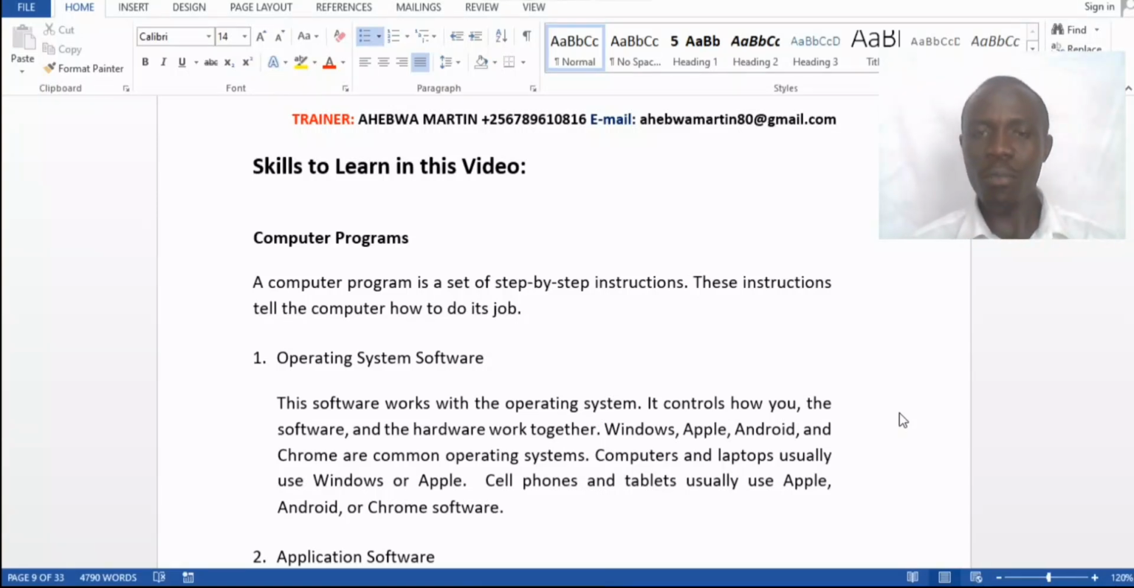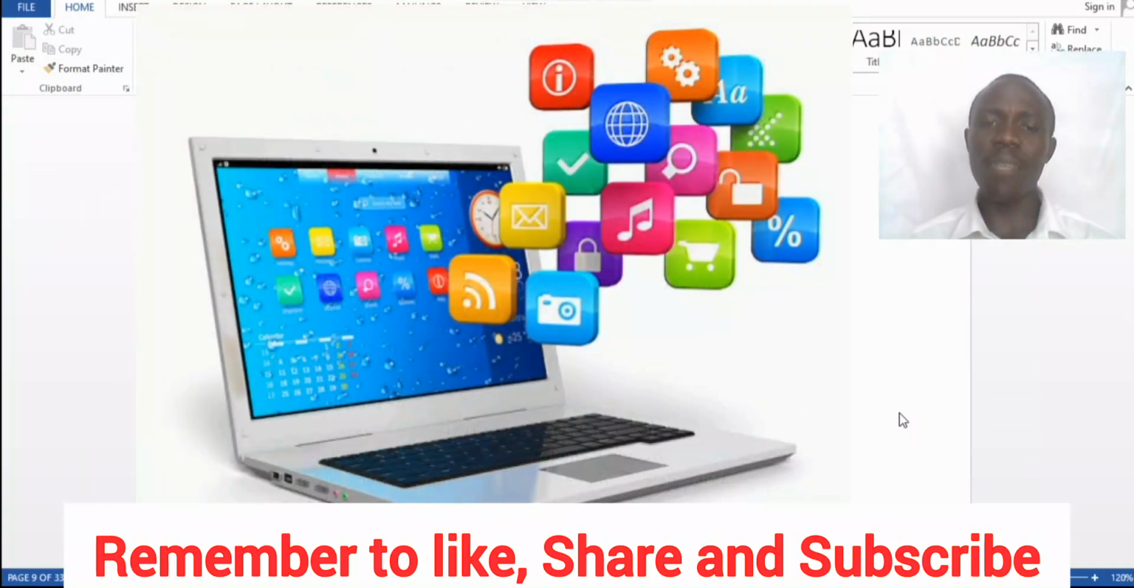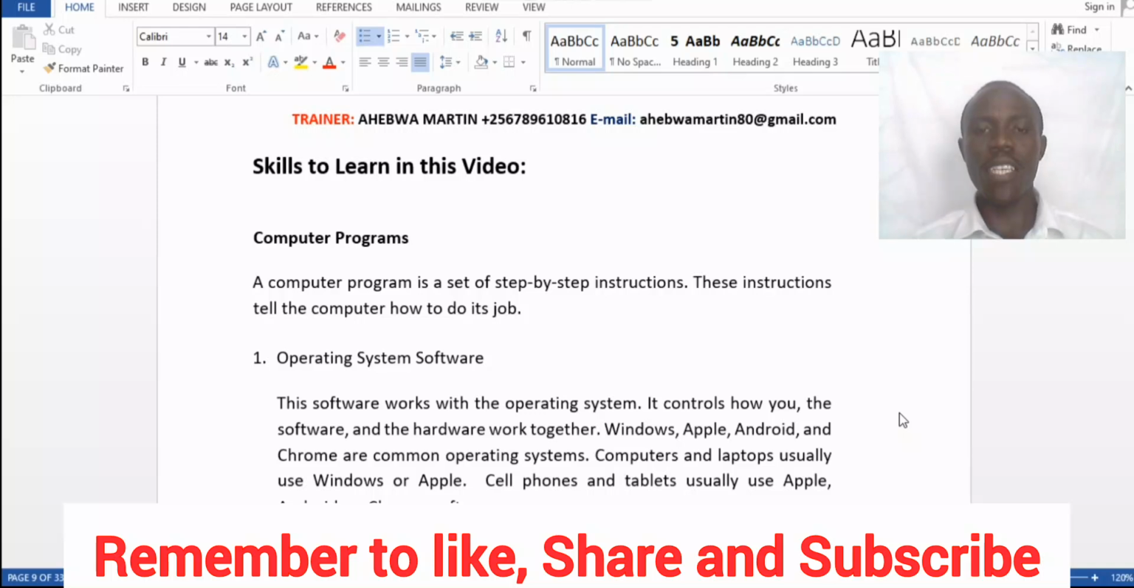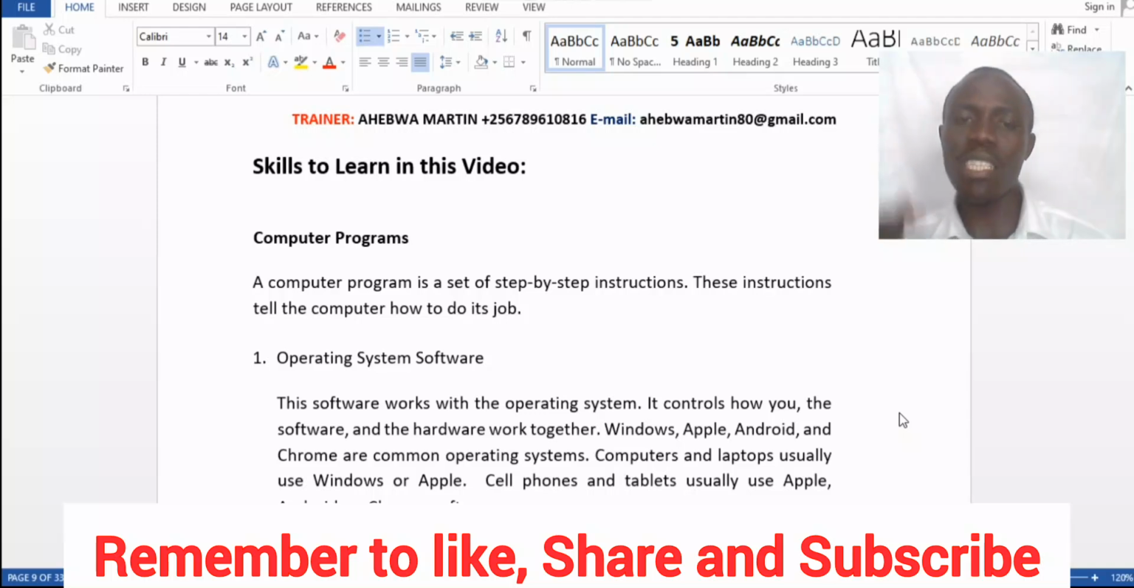Computer programs. What is a computer program? What do you think is a computer program? A computer program is a set of step-by-step instructions. These instructions tell the computer how to do its job.